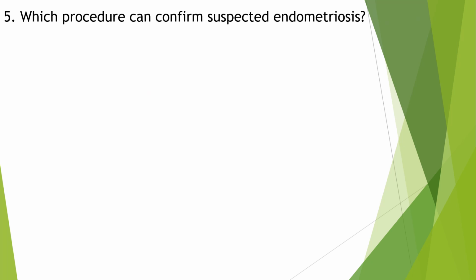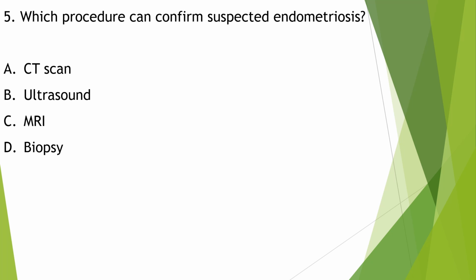Which procedure can confirm suspected endometriosis? CT scan, ultrasound, MRI, biopsy. Endometriosis occurs when endometrial tissue implants outside of the uterus. Biopsy through laparoscopy must be done to confirm a suspected diagnosis.